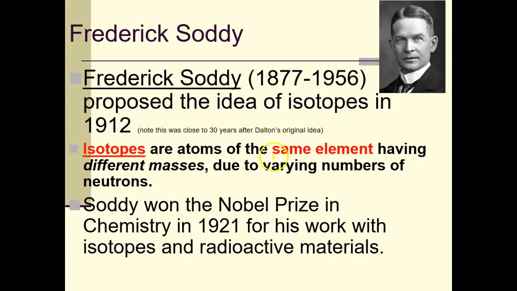Okay, Frederick Soddy, if you want to write this down, I'm not going to test you on it, but he was the one that proposed the idea of isotopes. John Dalton was way back when, and isotopes are the atoms of the same element having different masses. I would write this down though because we're going to talk about this again, and this will be the 3rd or 4th time you'll see this by the end of this unit. Soddy won the Nobel Prize. We're not going to worry about that, but he did come up with the isotope. He's the one that studied it and found them.